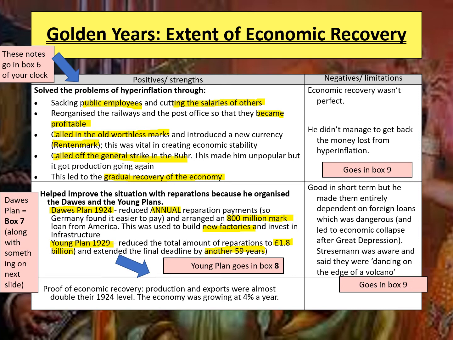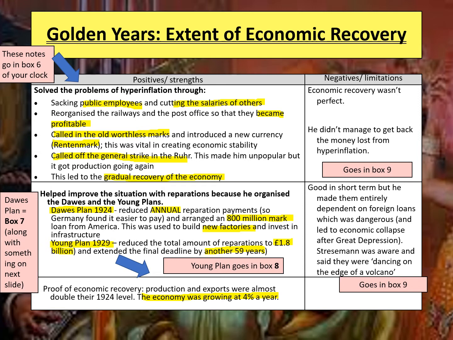The final positive is that there was proof of economic recovery. For example, the economy was growing at 4% a year, and production and exports were also almost double their 1924 level. That is evidence and factual statistics to state that there was clearly some economic recovery in Germany. However, we've got to look at the negatives as well. One of the negatives is, of course, the fact that Stresemann didn't manage to get back the money that was lost from hyperinflation. There would still be a lot of people in Germany that resented the government for losing their savings.